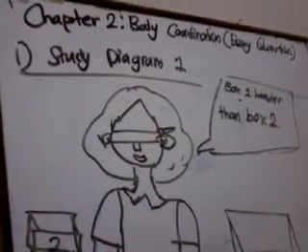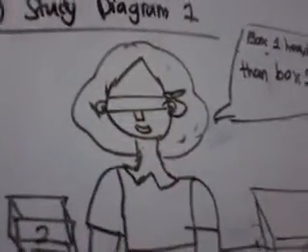Everyone, today we're going to study chapter 2, body coordination, essay question. Okay, number 1, look at the diagram. Study diagram 1. This is the picture about a girl with a blindfold. She's holding box number 1 and box number 2, and she says box 1 is heavier than box 2. So here's diagram number 1.